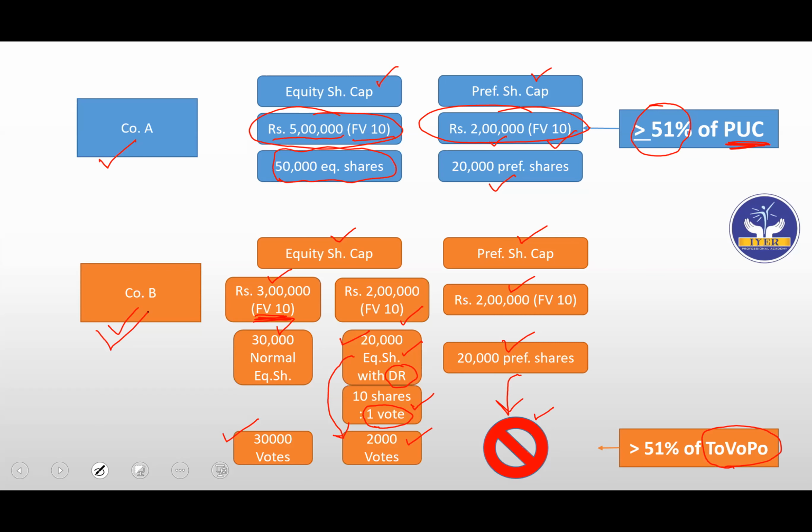Simple. So here we don't look at the paid up capital because differential rights are involved. We look at the voting power, that is the total voting power. Easy. So if differential rights are not there, then paid up capital. If differential rights are there, then we'll check the total voting power. I hope this concept is very clear.